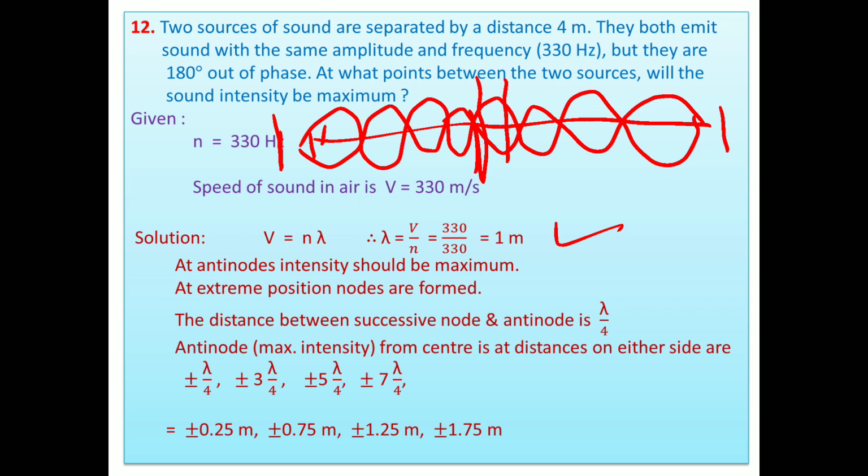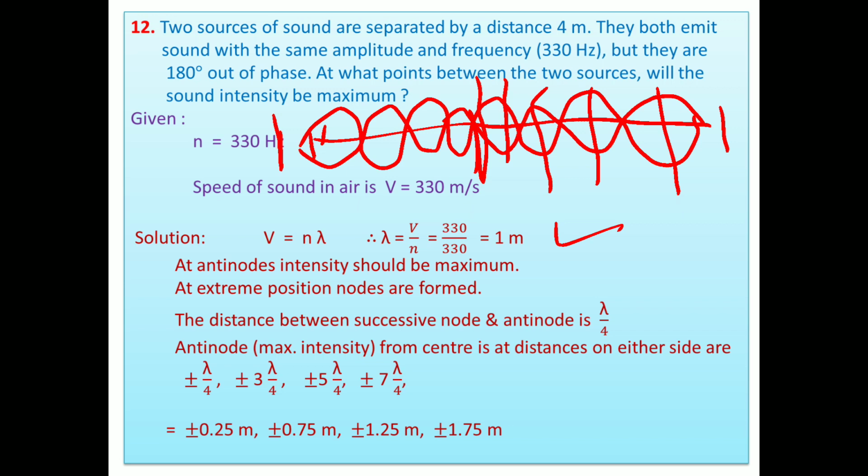Node and antinode distance is lambda by 4. Thereafter the next node is again there from the center: lambda by 4 and lambda by 4 means 3 lambda by 4. Thereafter 5 lambda by 4, 7 lambda by 4. These are the conditions at which we get antinodes, or maximum amplitude or more loudness.